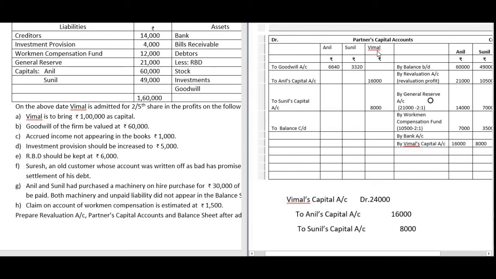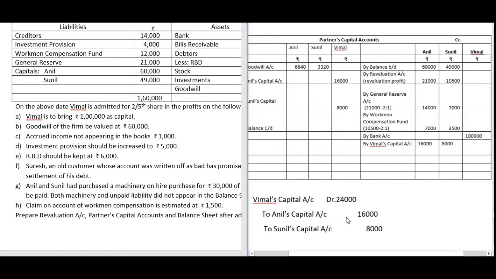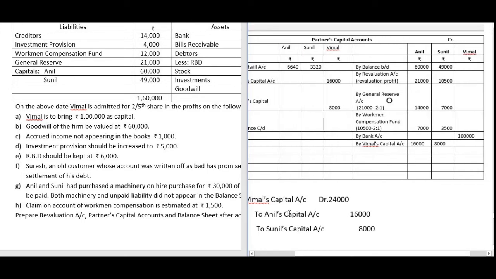So the total amount 24,000 should be debited to Vimal's capital account. Now we have to do the posting to Anil's capital account. See how we do this. Anil's capital account is credited, right? So by Vimal's capital account, 16,000. Once again, Sunil's capital account is credited by Vimal's capital account. Amount in Sunil's column is 8,000.